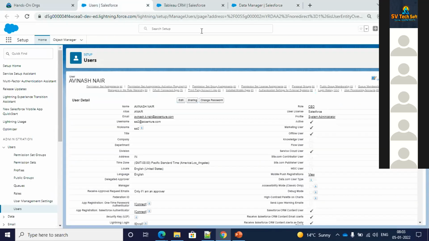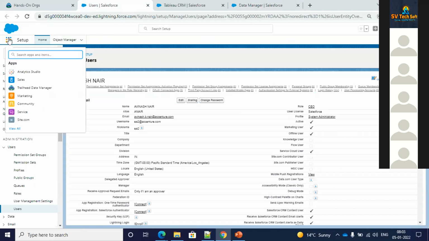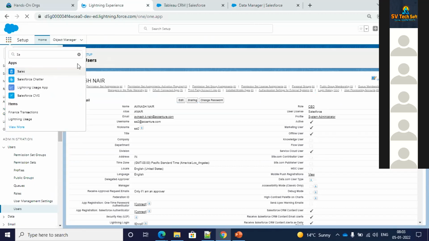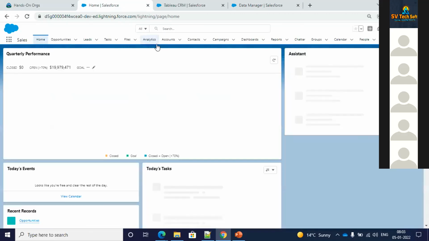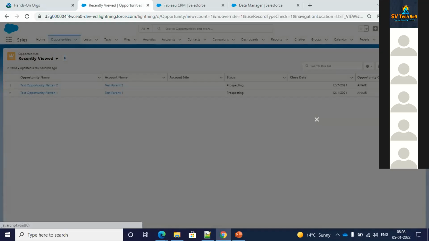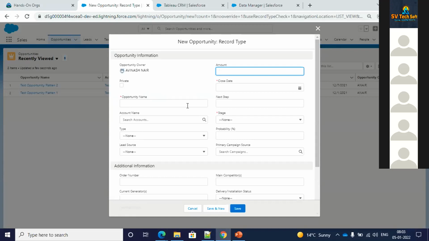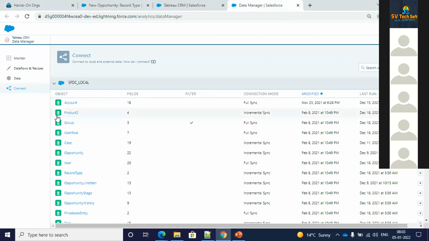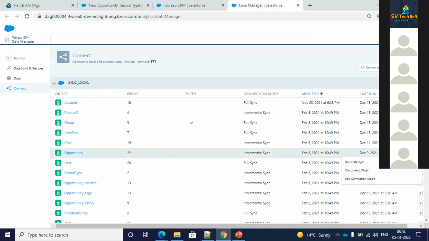suppose I create a record over here. Let me give you a very short example. Let's say I go to Sales and create an opportunity. If I click New and create an opportunity record with whatever information I give, that won't be reflected right now in my Analytics, in my Tableau CRM. What I have to do at that time is run this data sync on the opportunity to get the recent record. So this doesn't give you real time data. Once I create a record on opportunity, I have to run this data sync to get the latest one.